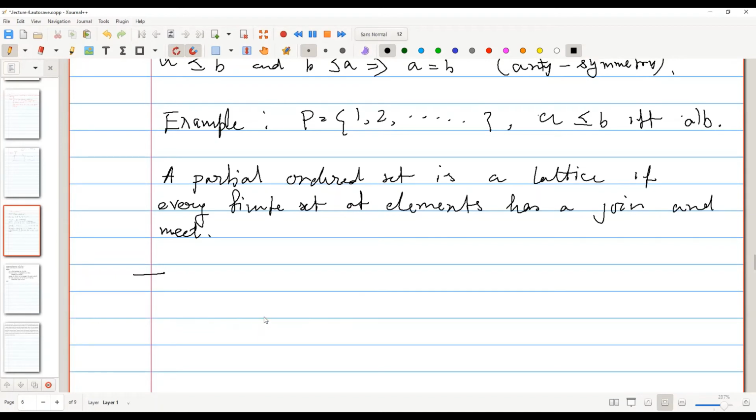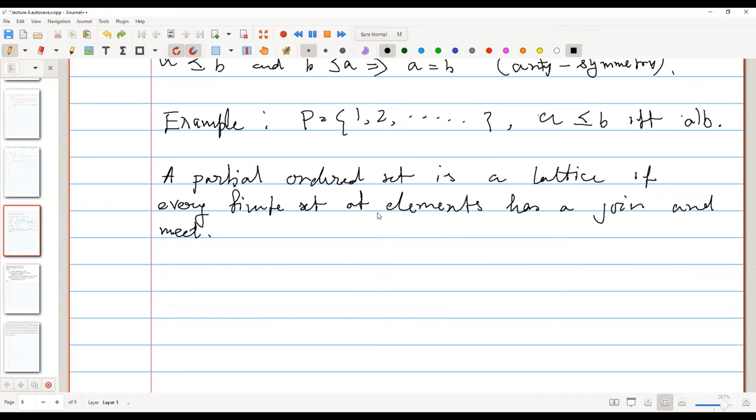Okay. Is it clear or any question? So that's the join, and meet is defined similarly. Meet is the minimum, the infimum. Okay, then it's clear. So for 3 and 4, the infimum will be 1. But for 3 and 6, the infimum will be 3.